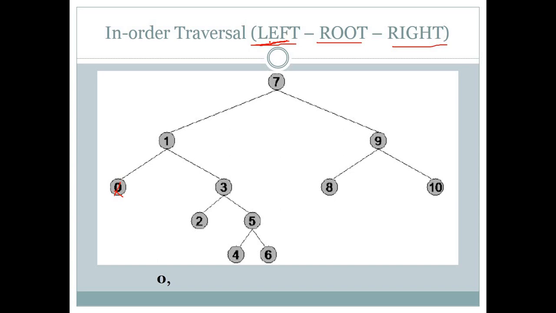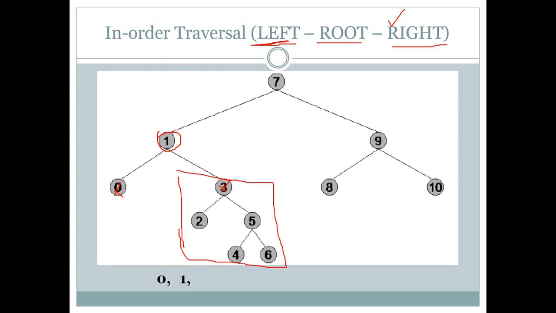Now it says after left you have to choose root node. If we take this root node, then 0 after 1. So here 0, 1. After it says choose your right node. So 1 has right node 3. If we go to the 3, then we have another tree structure here.